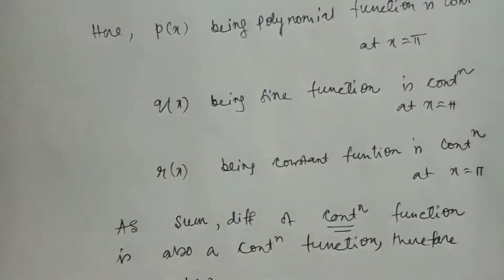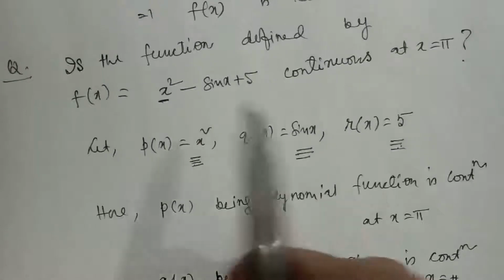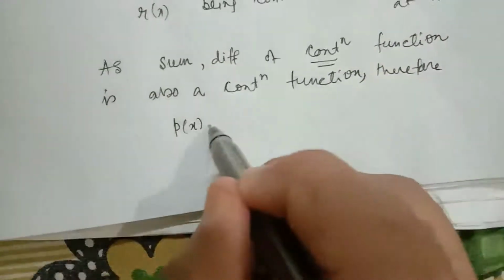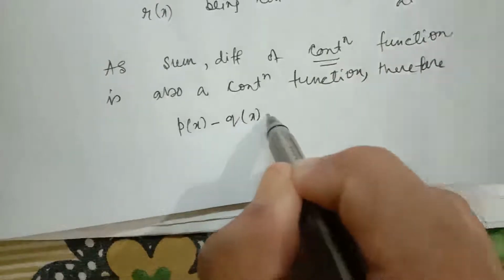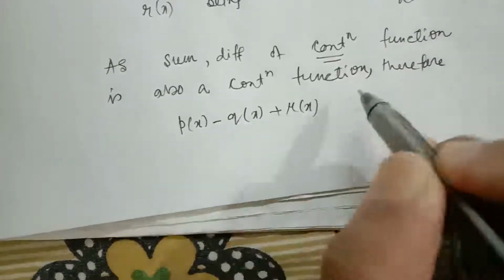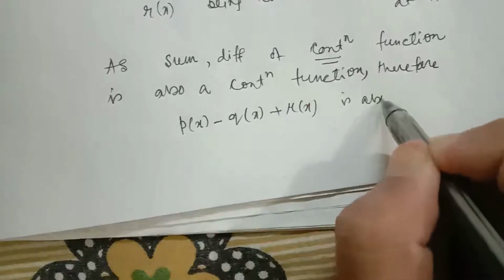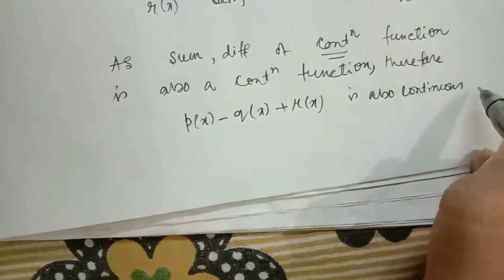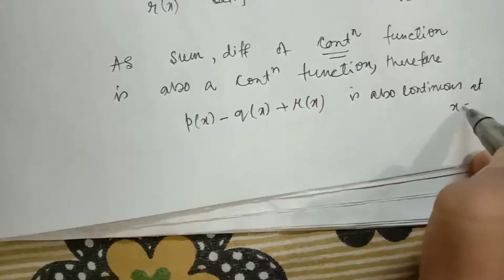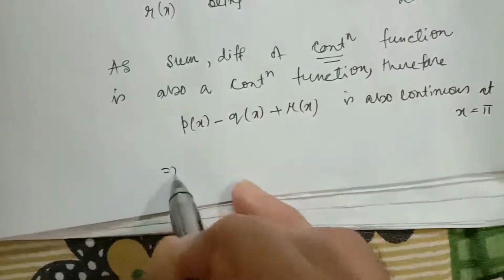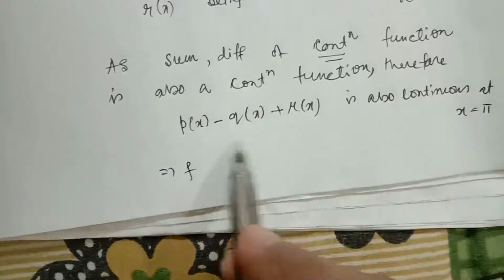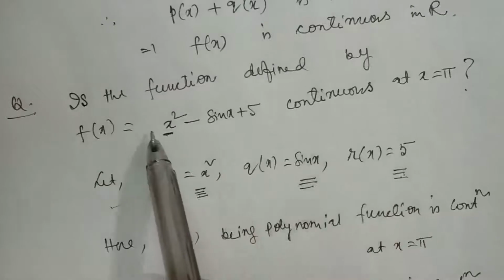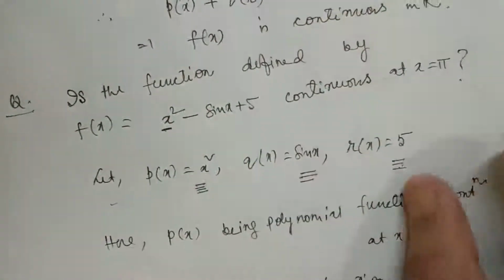you can see px, we have to prove x square minus sin x plus 5, that is px minus qx plus rx is also continuous at x equal to pi, implies px minus qx plus rx is equal to x square minus sin x plus 5.